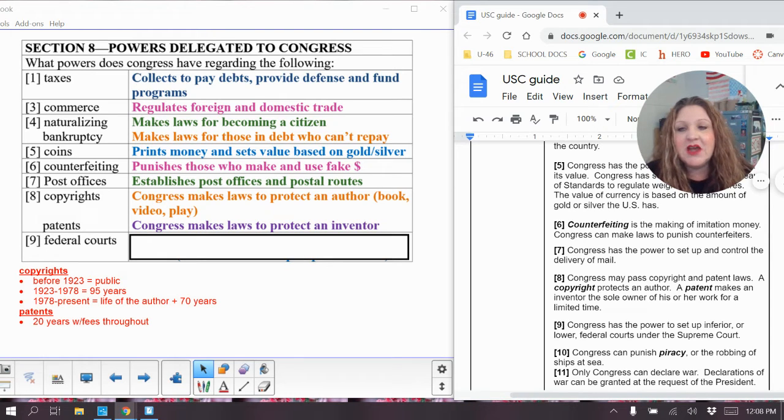And then patents are given for 20 years, and you have to pay fees on those throughout. If you made a product and you didn't want anybody else to be able to make it, you have to apply for a patent. If you get that patent, it lasts for 20 years, meaning nobody else can make that exact same thing. People could make things like it, but it couldn't be exactly the same. And when that time is up, people will be able to make it exactly the same.